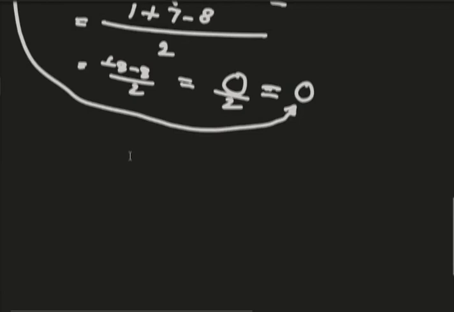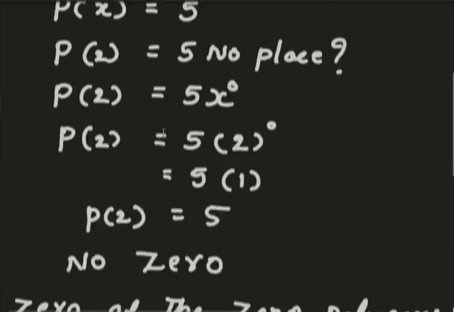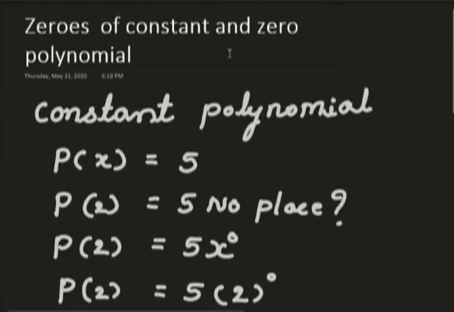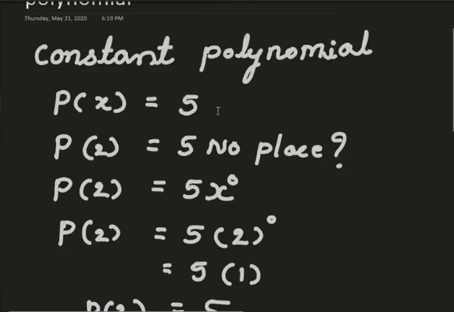Next, we will move to zeros of constant and zero polynomial. Yesterday, we learned that there are many types of polynomials. Under that, we learned about the zero polynomial and the constant polynomial. First, let us start with the constant polynomial. Any number is a constant polynomial, that we know. Here I have taken a constant polynomial p of x is equal to 5.